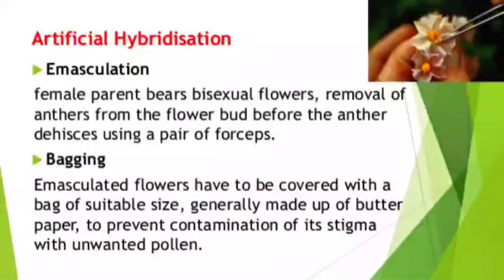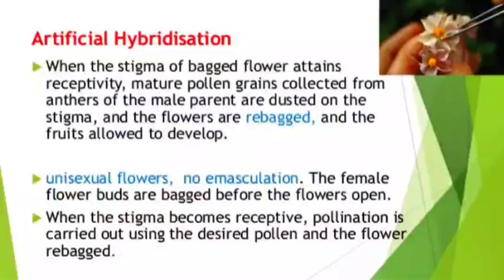With this, we get new desirable varieties of the crops. We will study it in more detail when we will study about the crop improvement in another section of another chapter. Okay, so with this we complete this artificial hybridization.